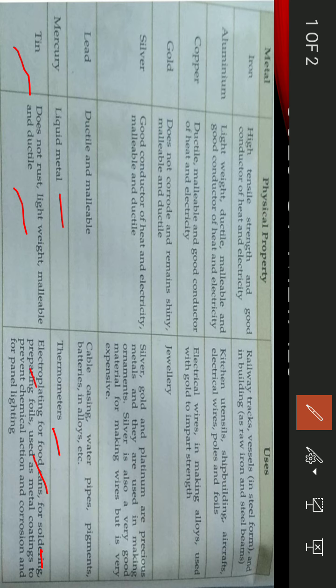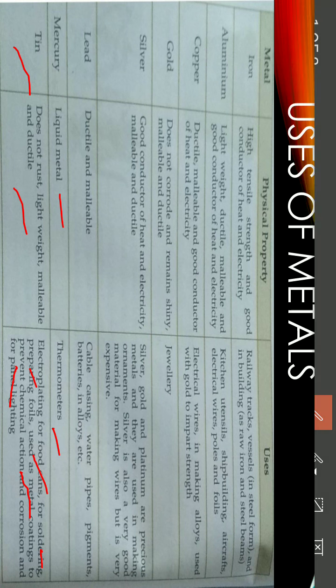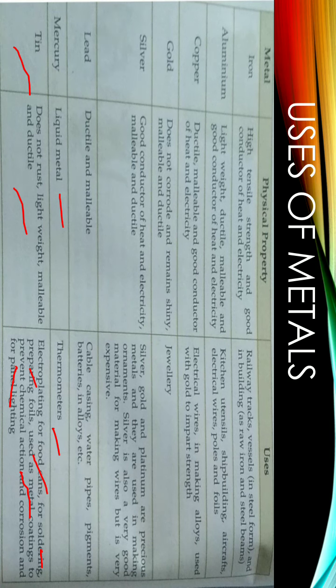Then foils are also made, used in coating of metals and preventing their corrosion, and also for lightning panels. So these are the common uses of different types of metals. You must write in your copy and try to remember it.